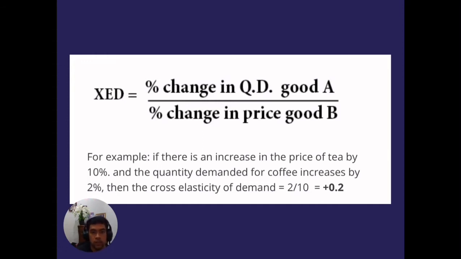So for example, if there is an increase in the price of tea by 10% and the quantity demanded of coffee increases by 2%, then the cross elasticity of demand is 2 over 10, equal to 0.2.